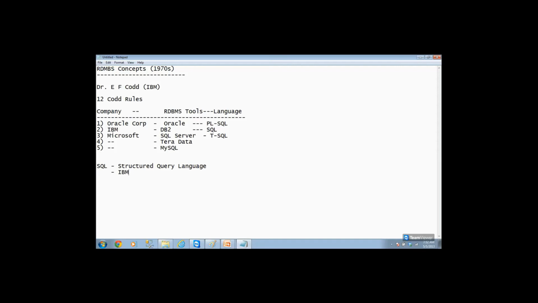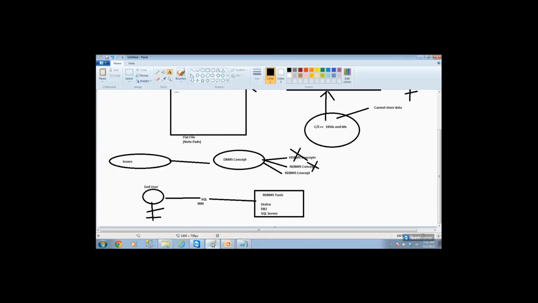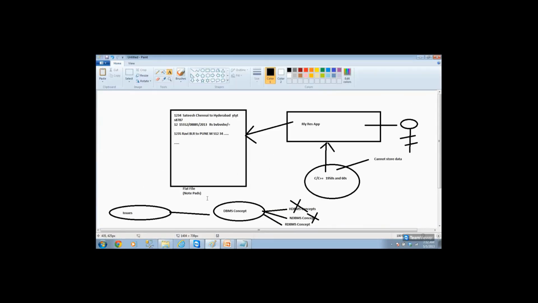Using SQL, structured query language, one can interact with RDBMS software. What are the RDBMS software? Oracle, SQL Server, DB2, MySQL, Teradata, all these. Clear? So this is how we have to understand it. We started initially with flat file systems.